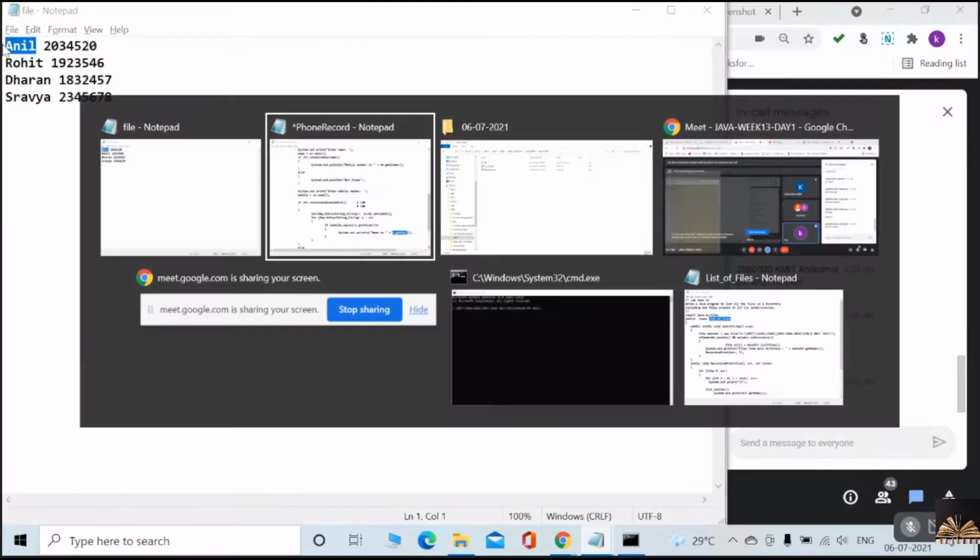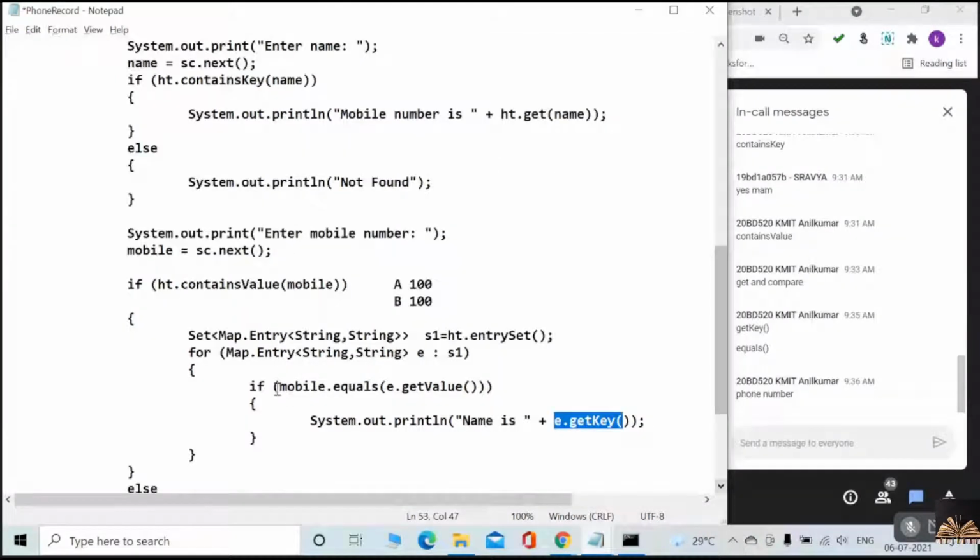Okay, did you understand why I am doing this? Why do we have to check this? Because there may be duplicate values. So to avoid different keys being displayed, we are just checking whether the input from the user and the value which we have iterated are the same. Understood, everybody? Did everybody understand this logic?